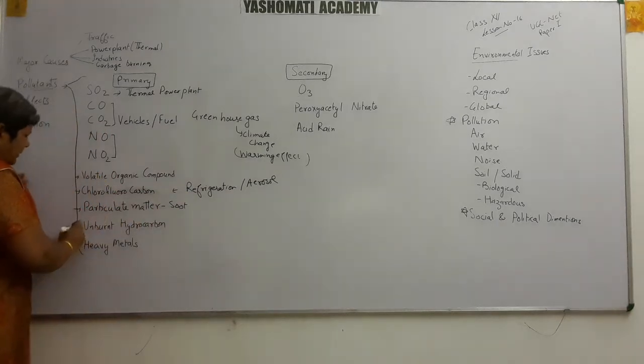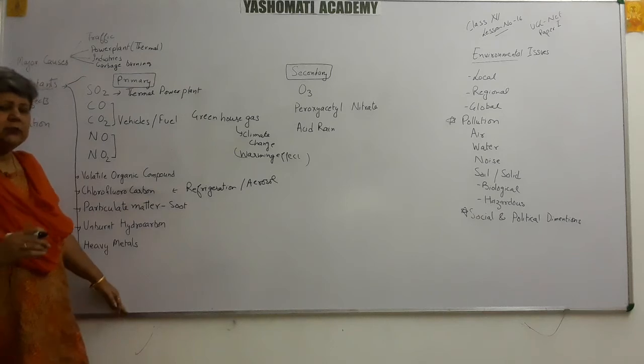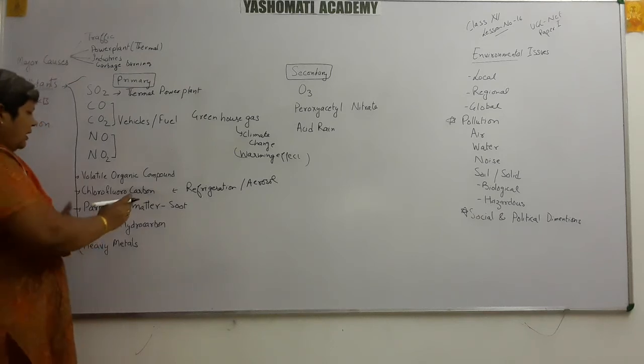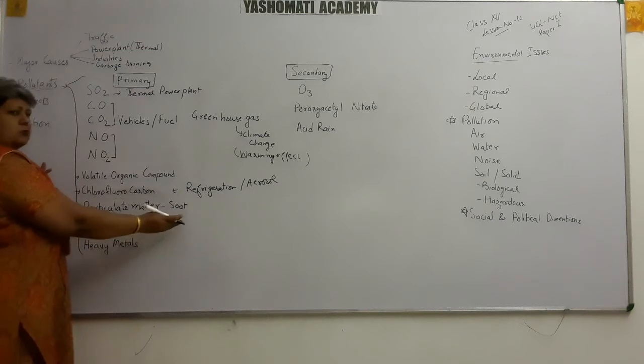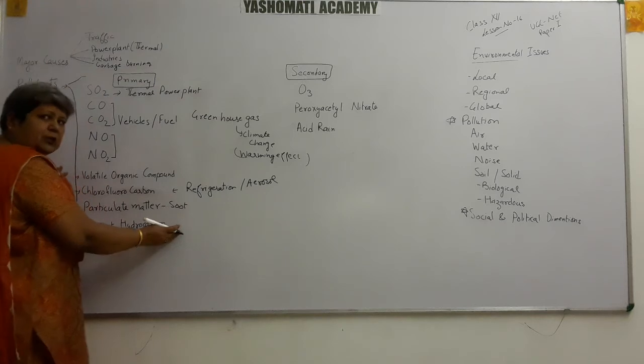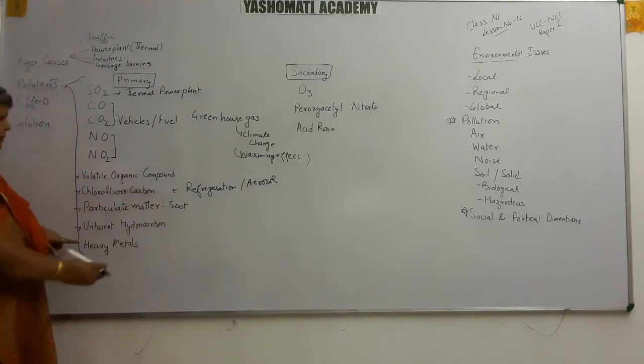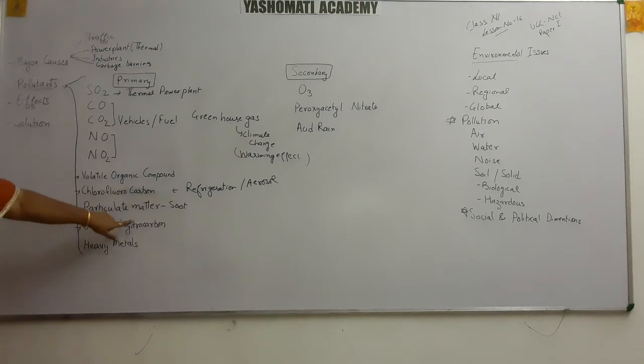Next is unburnt hydrocarbon. Sometimes when you put fuel in the engine, it is not burnt completely. Because of that, some unburnt hydrocarbons are also released in the exhaust coming from the vehicle, which also add to the particulate matter.